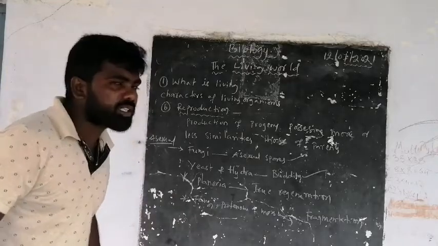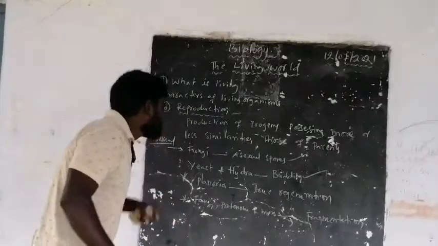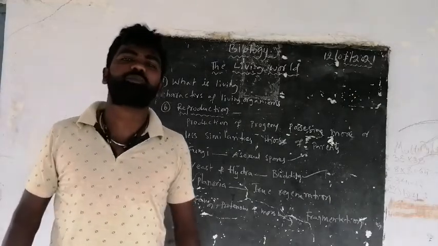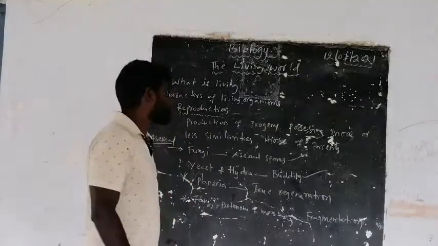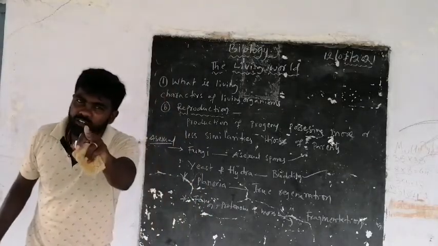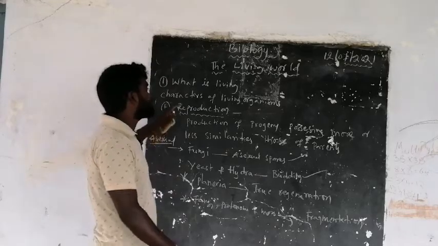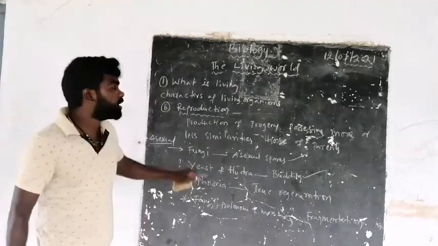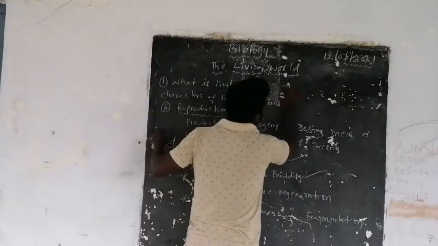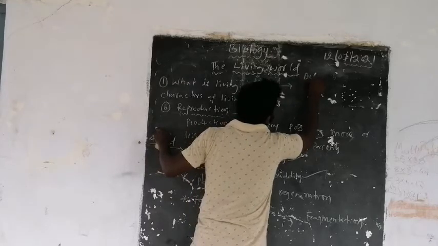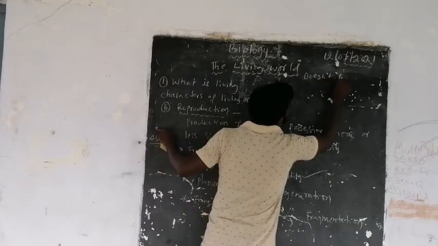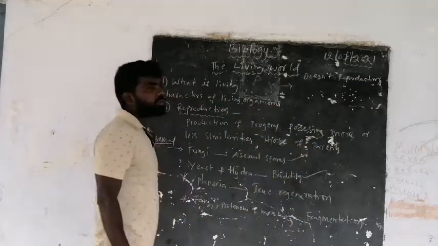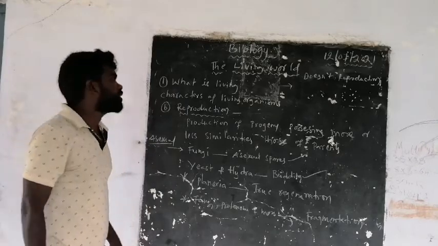Can reproduction be the defining property of living organisms? No. Why? Because some organisms do not show reproduction. What are the living organisms which do not show reproduction? You can think of it in your mind. Name the organisms, or give examples of organisms, which do not show reproduction.